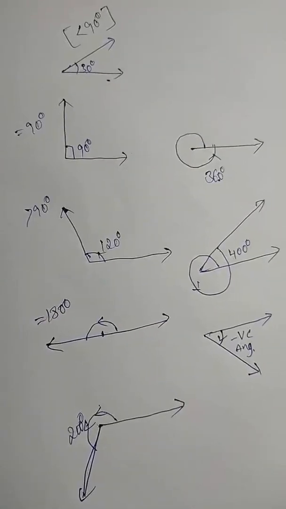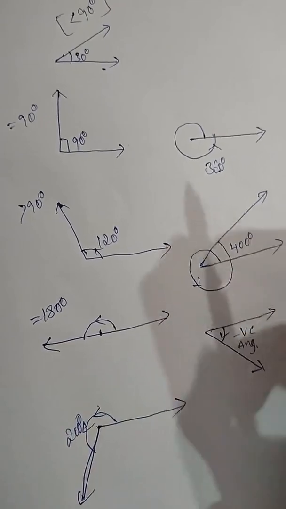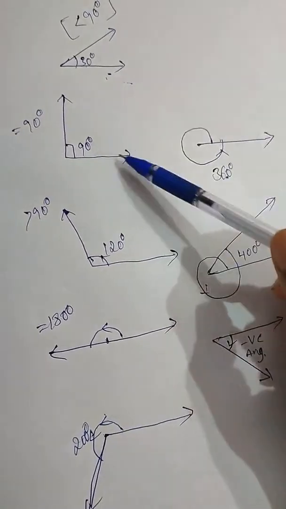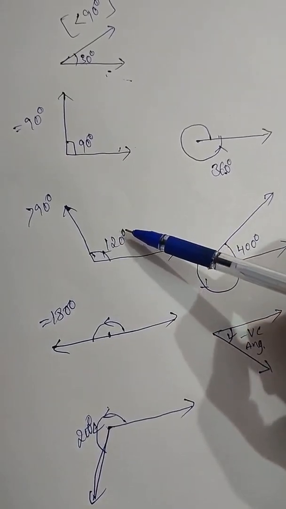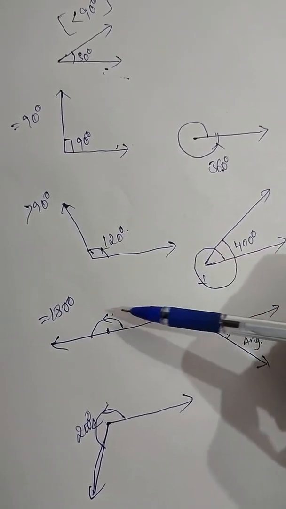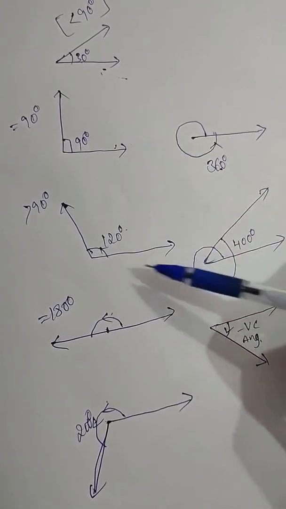Okay, now we'll discuss the relationship between the degree and radian. But before going to the next concept, once again I am repeating. This is an acute angle, less than 90. Equal to 90 we call a right angle, greater than 90 an obtuse angle, and then a straight angle. After that, this is 210 degrees. These are all positive angles.